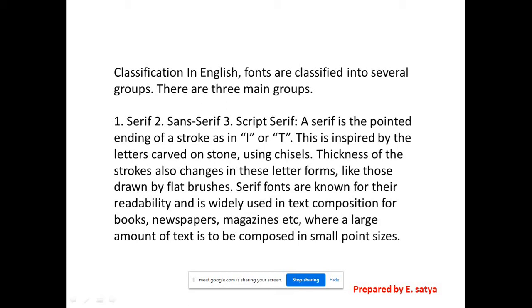So basically there are three main groups, right? One is serifs, sans serifs, and script. In regular life daily we are using these three different font style groups, but we don't know what a serif and a sans serif is. See here, serifs.